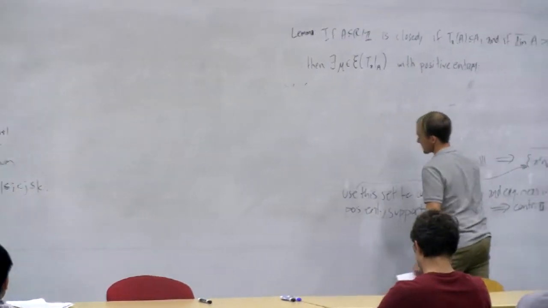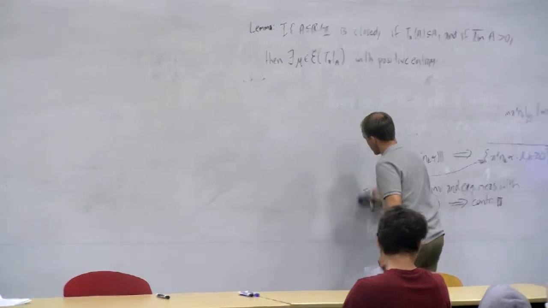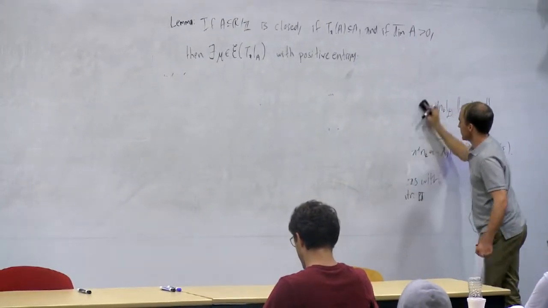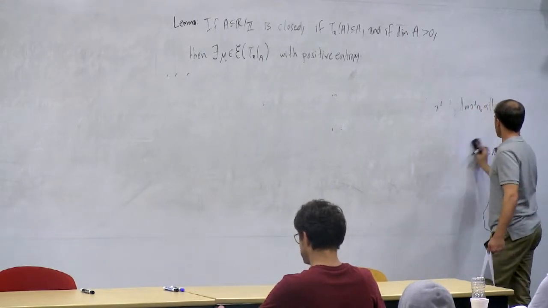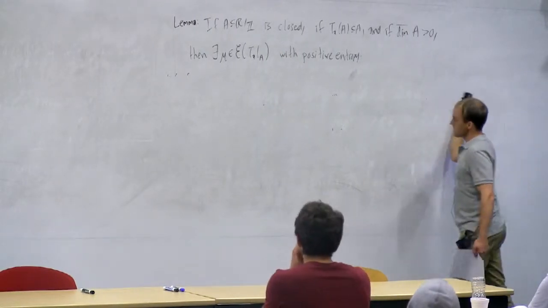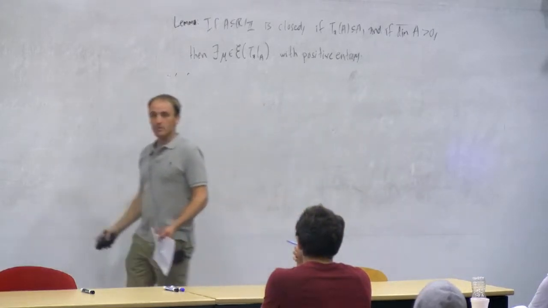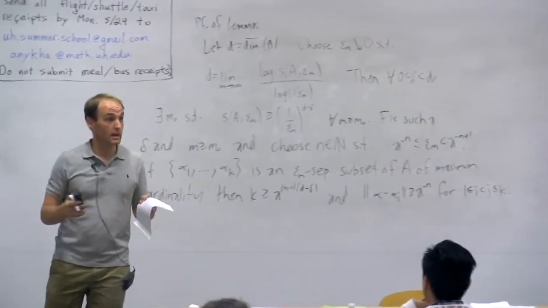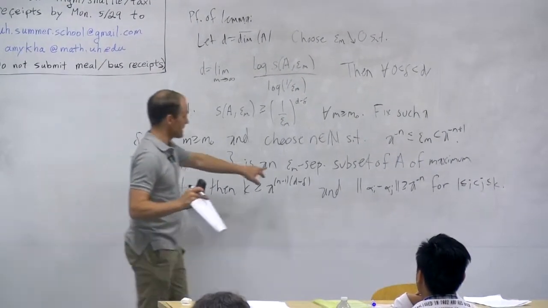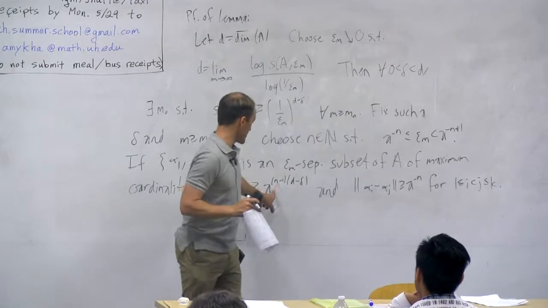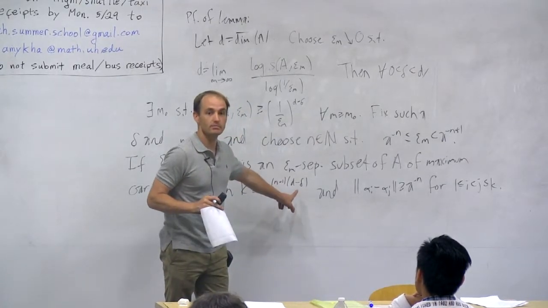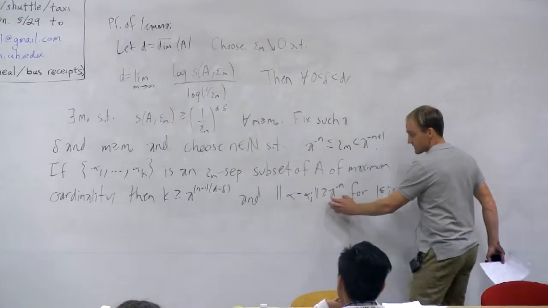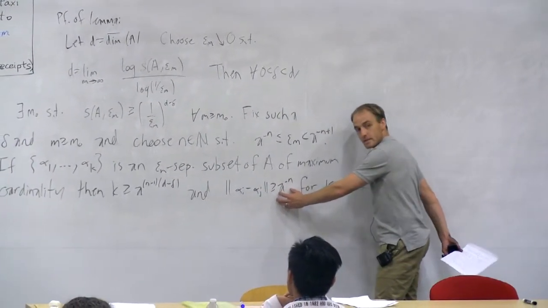So let me tell you what I'm doing. I'm starting with the fact that the upper Minkowski dimension is positive. What that means is that when my epsilon is in the range between a to the minus n and a to the minus n plus 1, I've got to have a lot of points. I've got to have a large epsilon separated set. The number of points in my set has got to be at least this large, a to the n minus 1 times d minus delta. Now, this is an a to the minus n separated set.